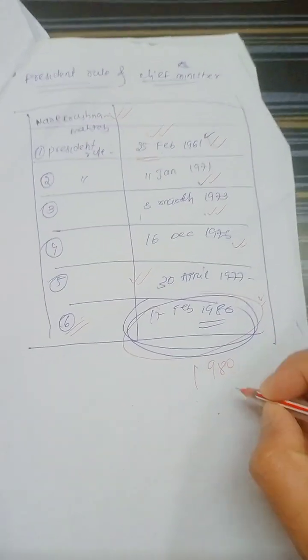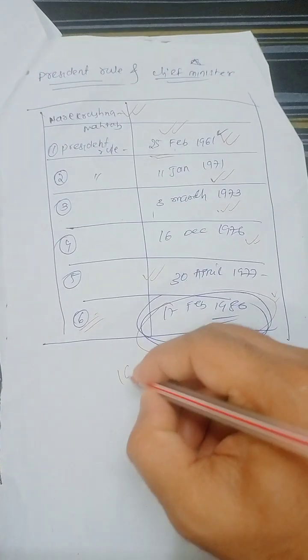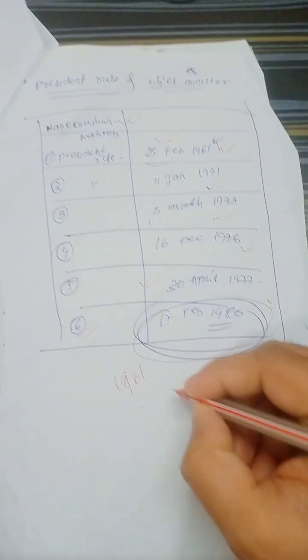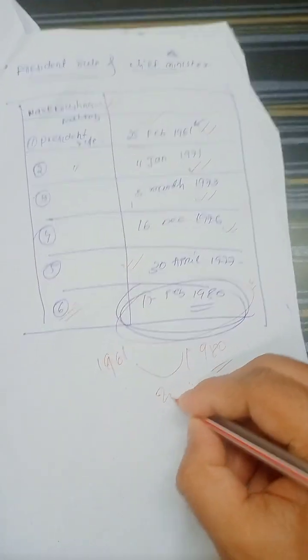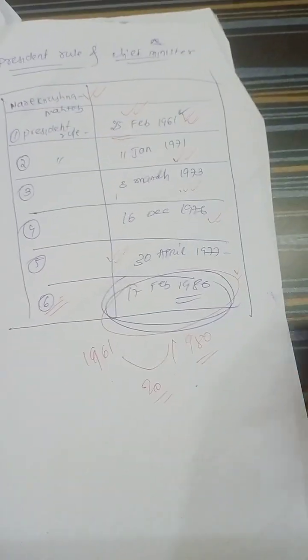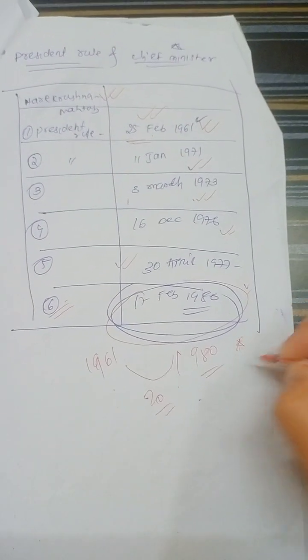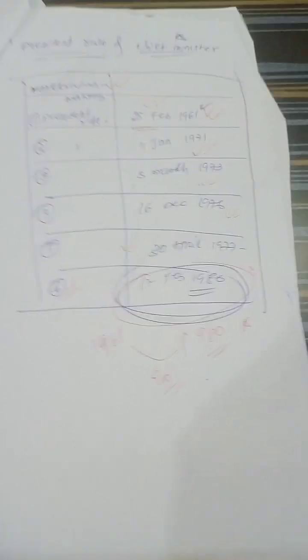So you have to remember 1980 as the last President's Rule. The first one was in 1961, and after almost 20 years there is the last, the sixth President's Rule, in 1980. This is how they frame the question from there.